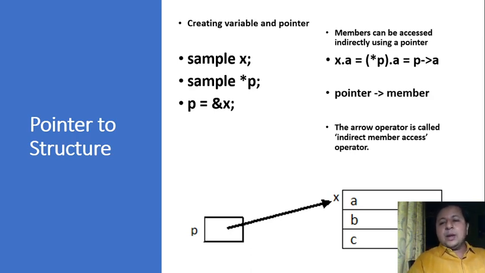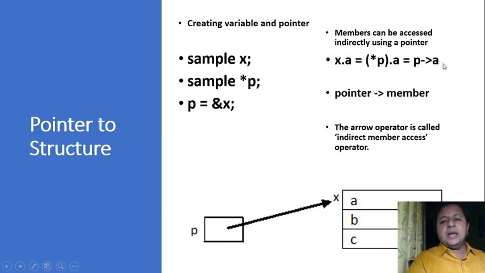So now p arrow a in my function will change y dot a. And that's the beauty of this particular concept. Can you see that this is nothing but a call by reference, but by passing the argument as what? Structure.